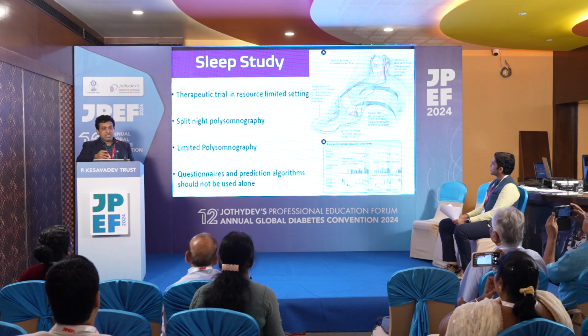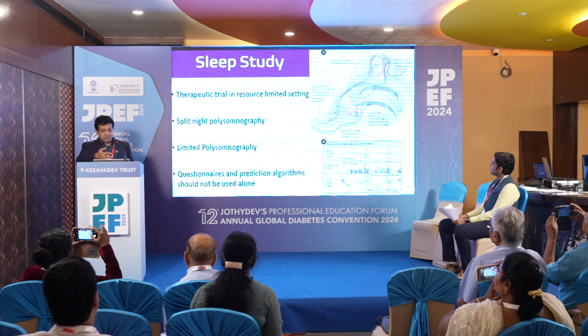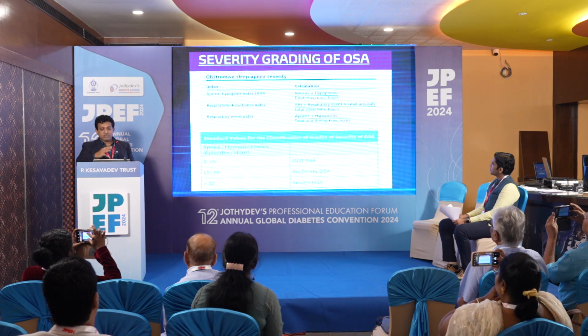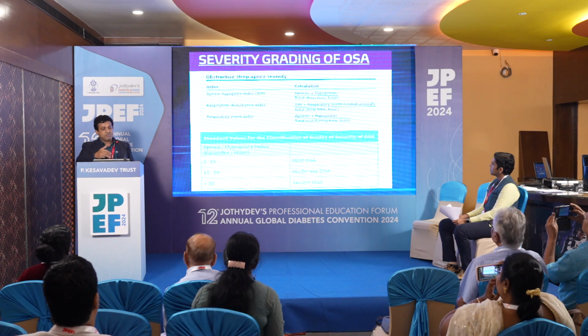And indications are multiple and there are various ways of sleep study which pulmonologists do. They have got different methods also. They have scoring, got severity based on the AHI, so that you can see here, AHI index, because mild means 5 to 15, moderate means 15 to 30 and more is severe.